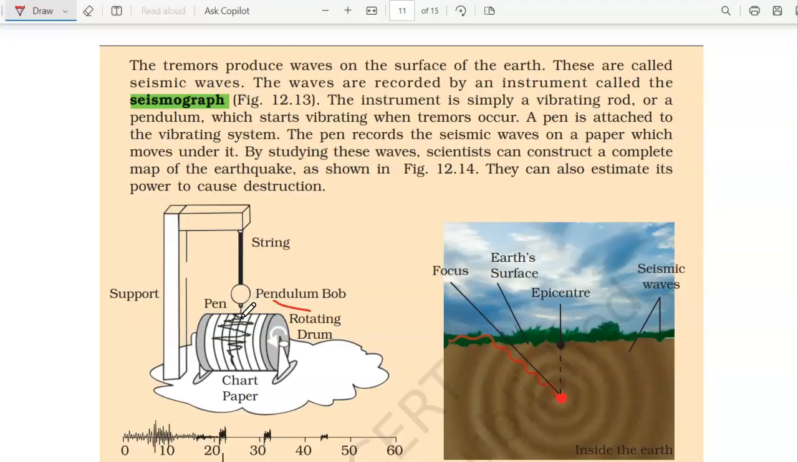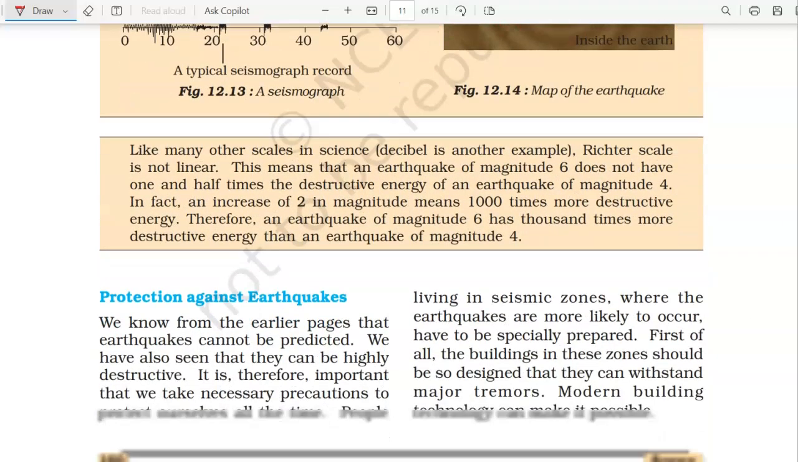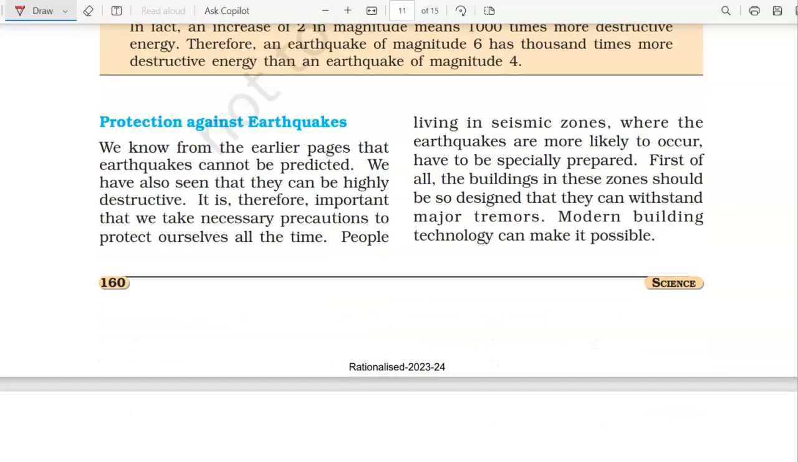Now the pen records the seismic wave on the paper which moves under it, and then scientists study these waves and construct a complete map of the earthquake. As you can see, the map they are constructing is given over here. So a map of the earthquake is constructed in a similar way, so you can go through this.